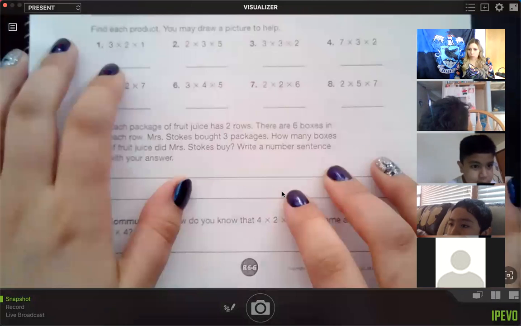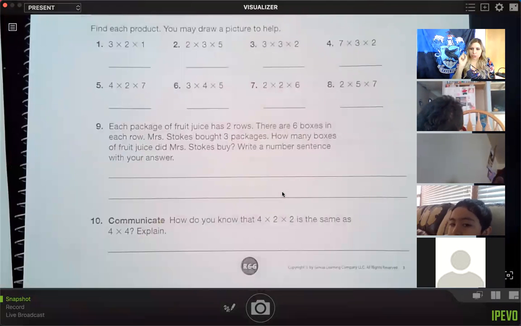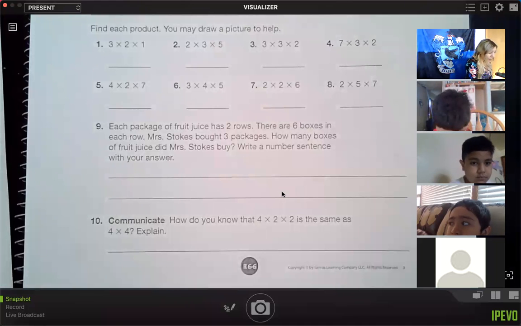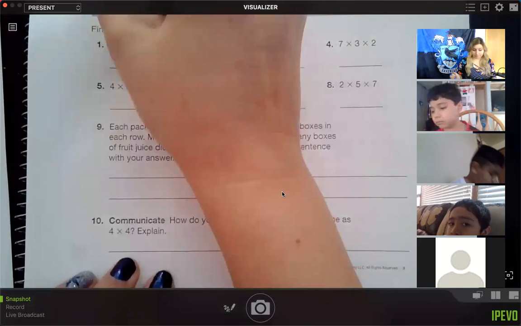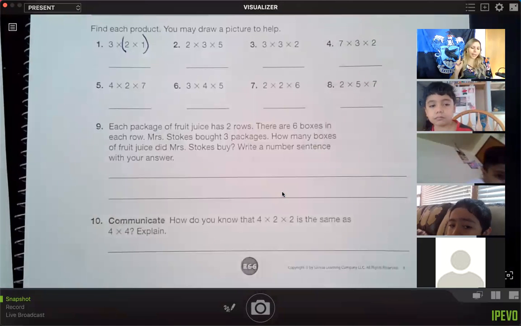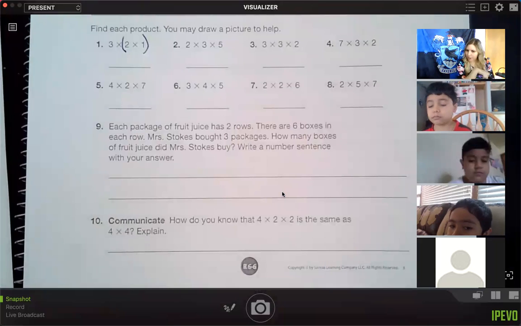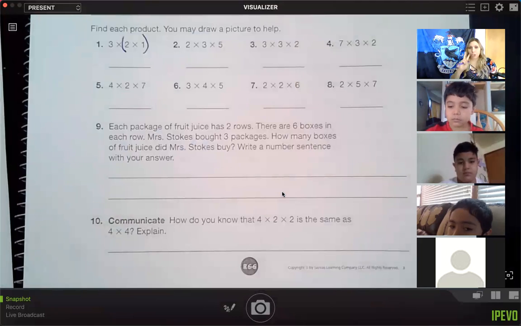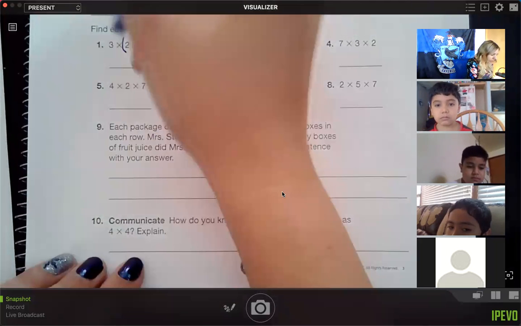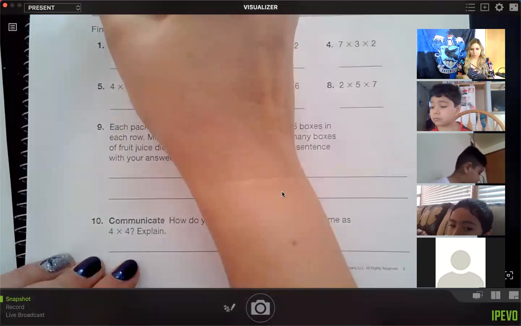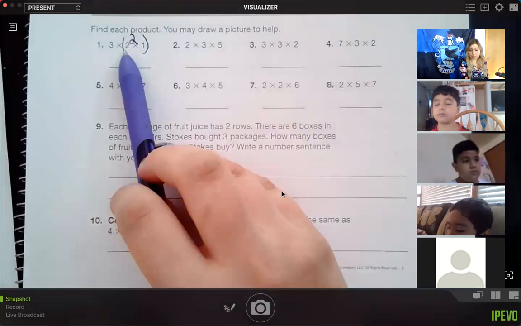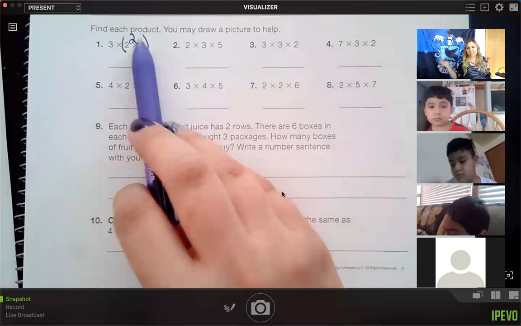So we're going to start with number 1. 3 times 2 times 1. I want the 2 smallest numbers. It's going to make it easy for me. So I'm going to do 2 times 1. Any number times 1 will always be the other number. Remember the rules we just wrote? So 2 times 1 must be 2. Absolutely. So now I have 3 times 2. And I like to just write it above the multiplication sign to show that this group together is that number, because it doesn't give me a lot of space on here.